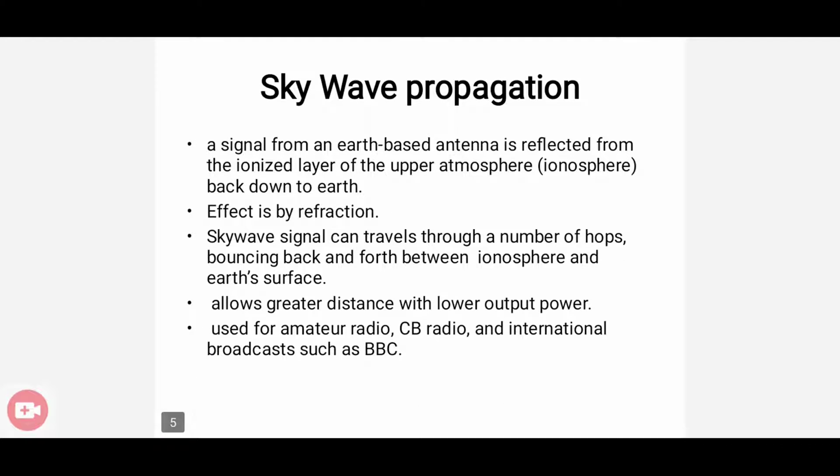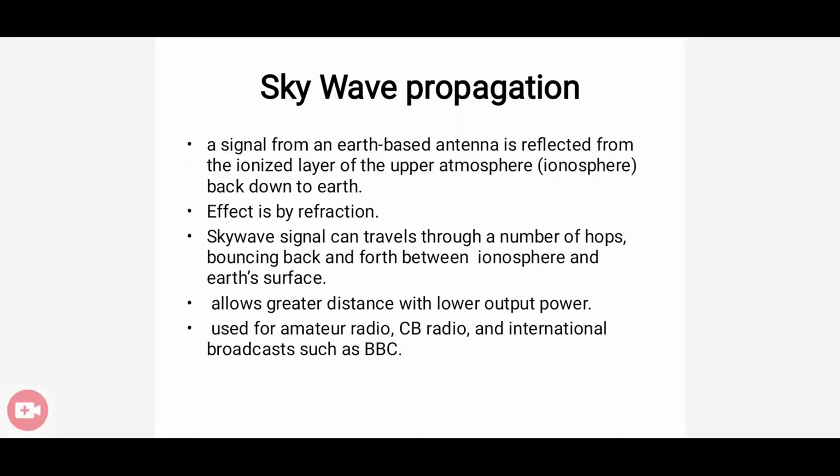And the second case is skywave propagation. A signal from an earth-based antenna is reflected from the ionized layer of the upper atmosphere, the ionosphere, back down to Earth. Actually this effect is by refraction.